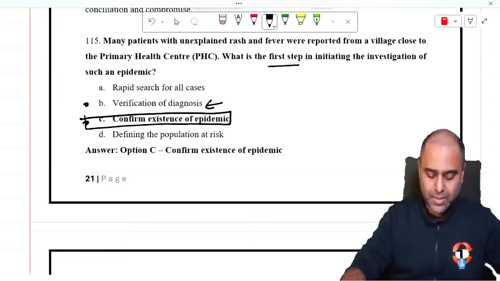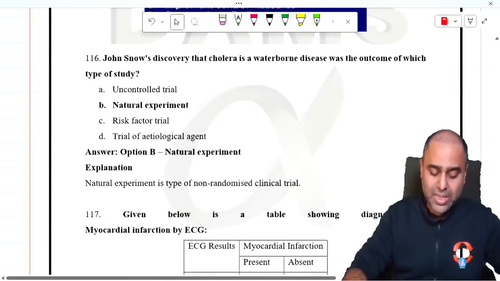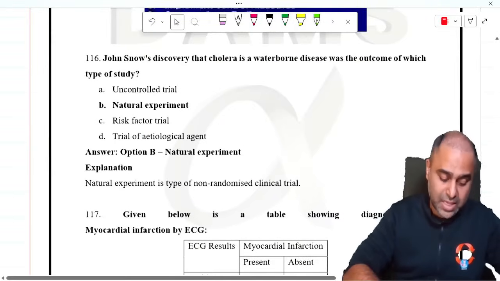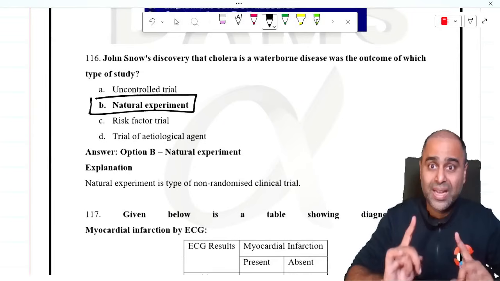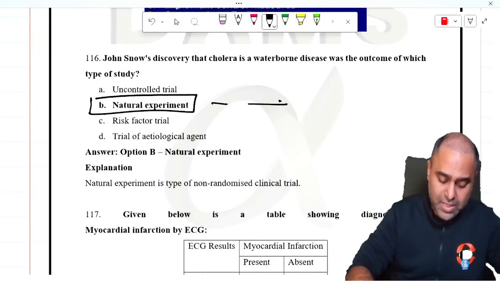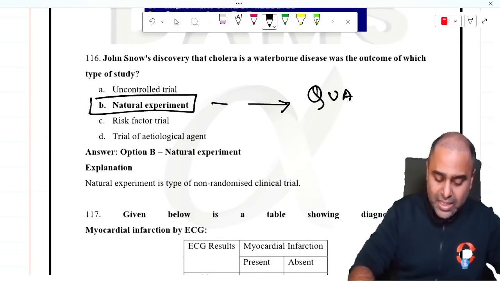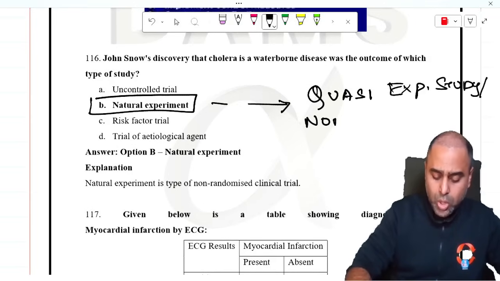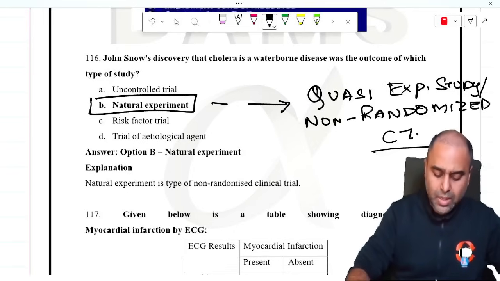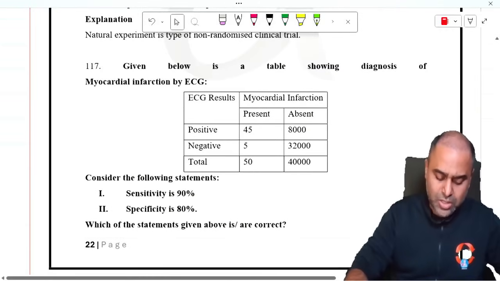for cat. Now, John Snow discovery from cholera is a waterborne disease was an outcome of which type of study? This is directly from your note, natural experiment. If you would have seen, I have made you write, it is a quasi-experimental study and it is non-randomized clinical trial.